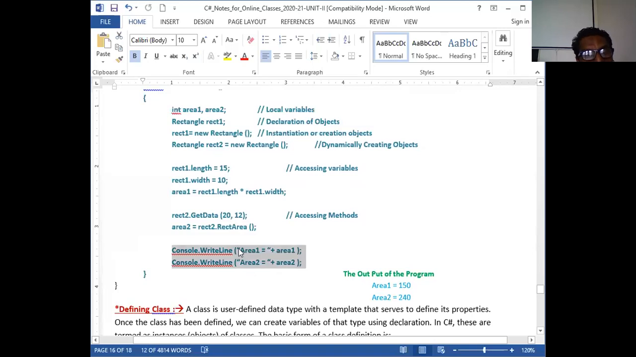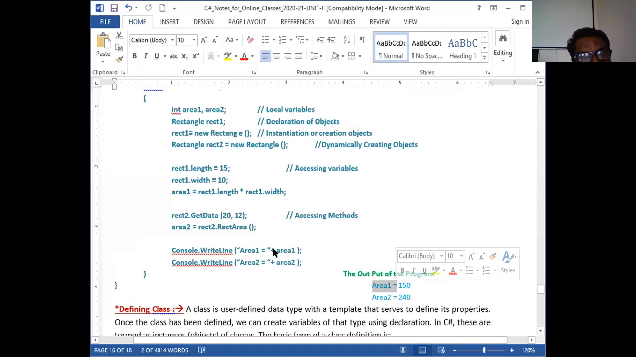So this is area 1. This is displayed as it is on the screen; this is the output here. It is displayed as it is because it is written in double quotes. Whatever you write in double quotes is displayed on the screen. That is a string. As it is, it will be displayed. Therefore, you can see here the text with the equal sign is all displayed.